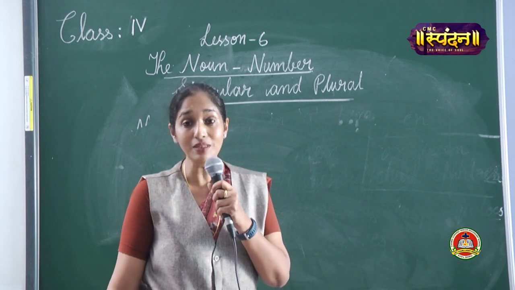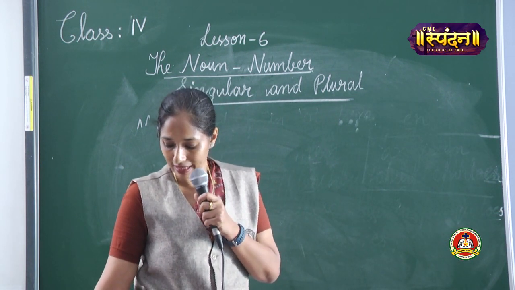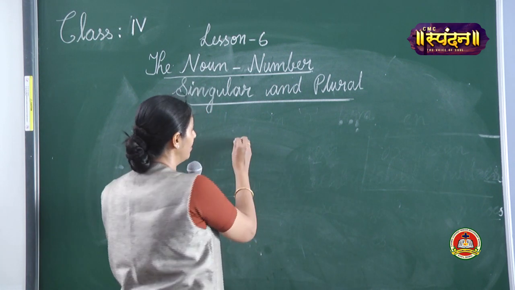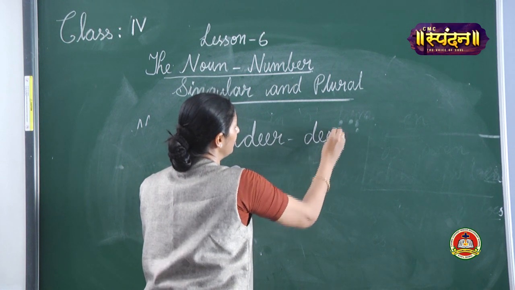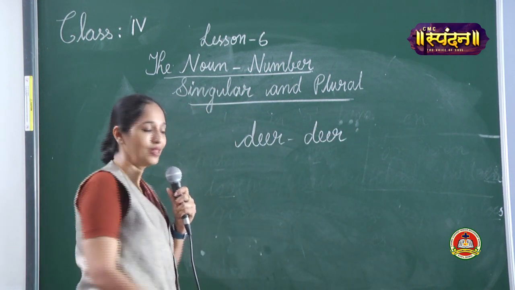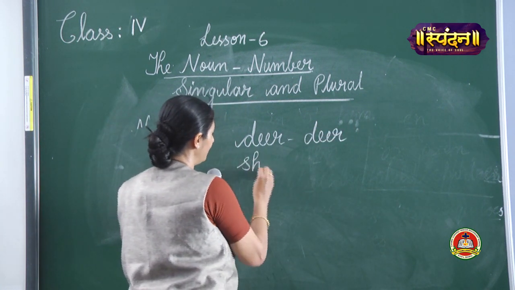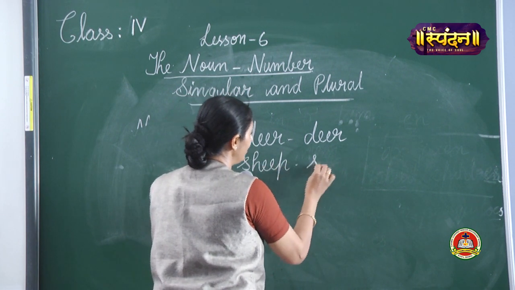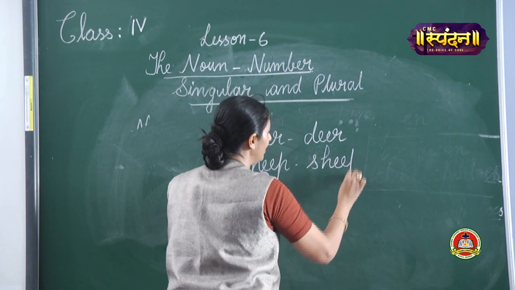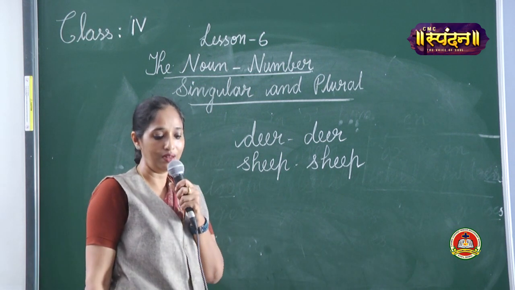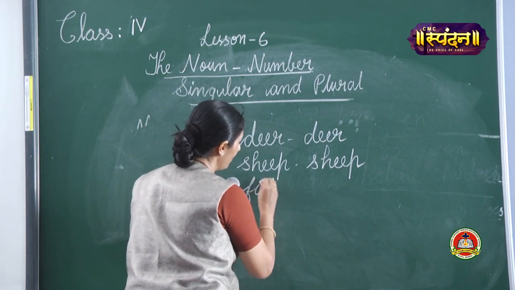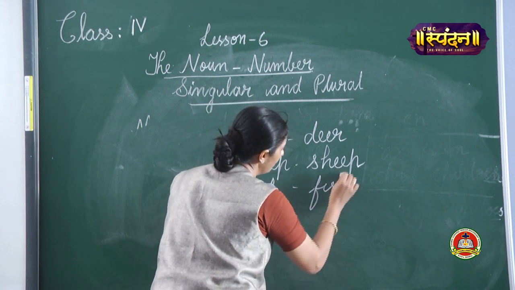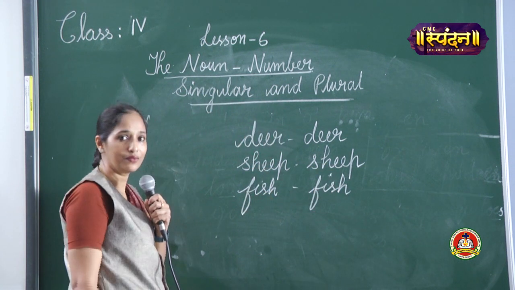So the nouns that remain the same in singular and plural are deer. Plural of deer is deer. Sheep will remain the same in singular and plural. Now, what about the noun fish? Fish.